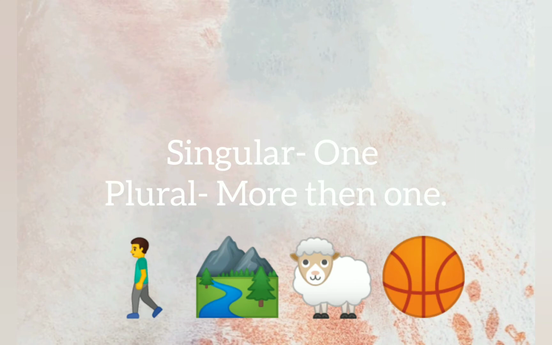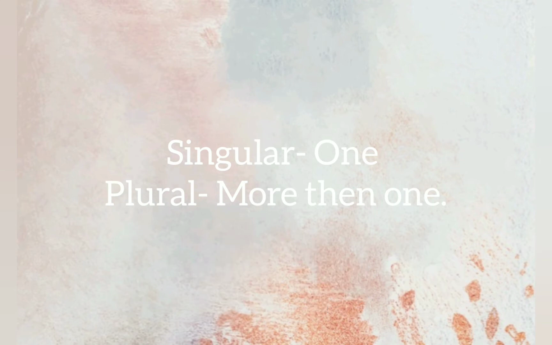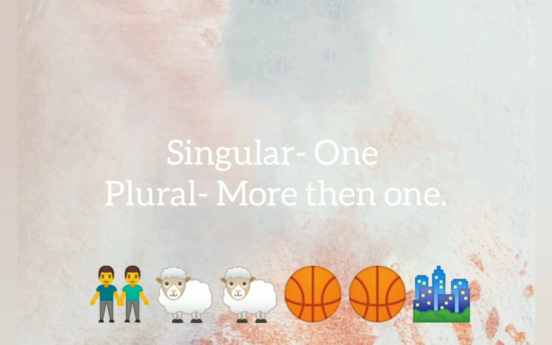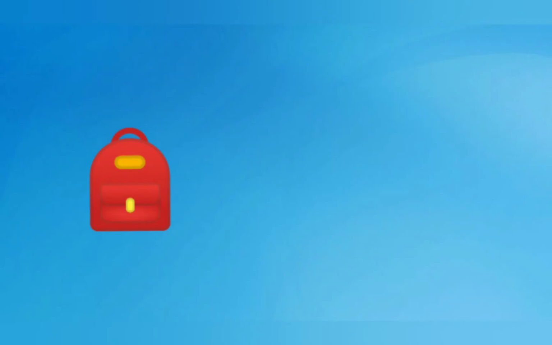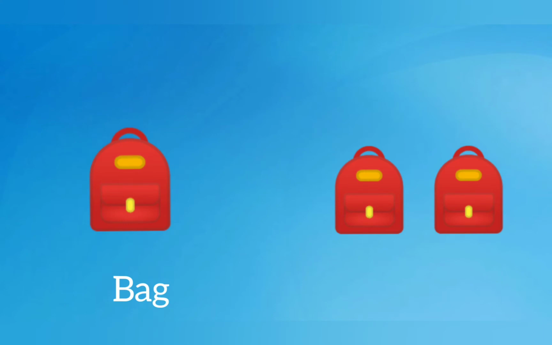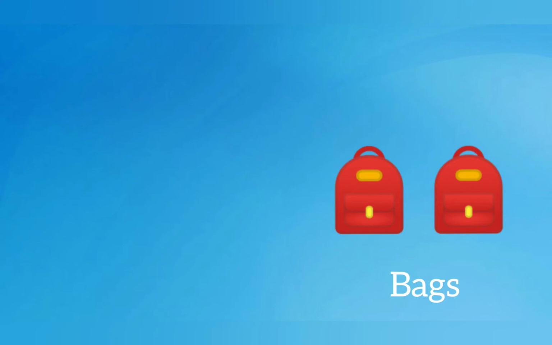When the naming word of a place, animal or thing is only one, that is singular naming word. Okay, when the naming word shows more than one, that is called plural naming word. I even gave some examples. For example, bag. When you have one bag, that is a bag. When you have more than one, that becomes bags, isn't it?